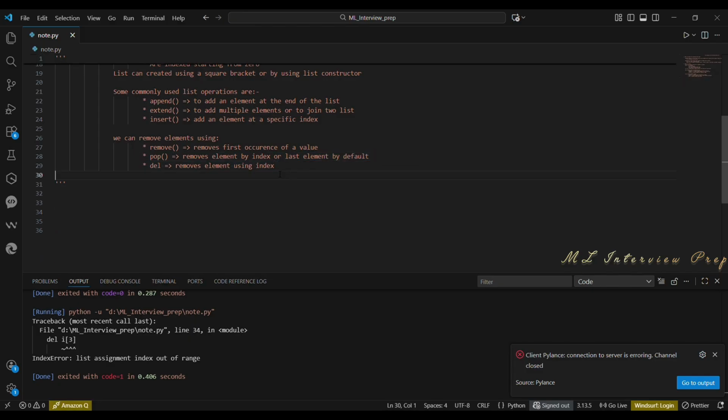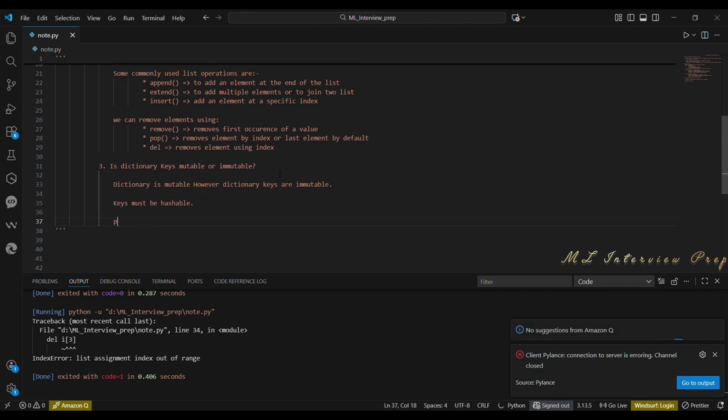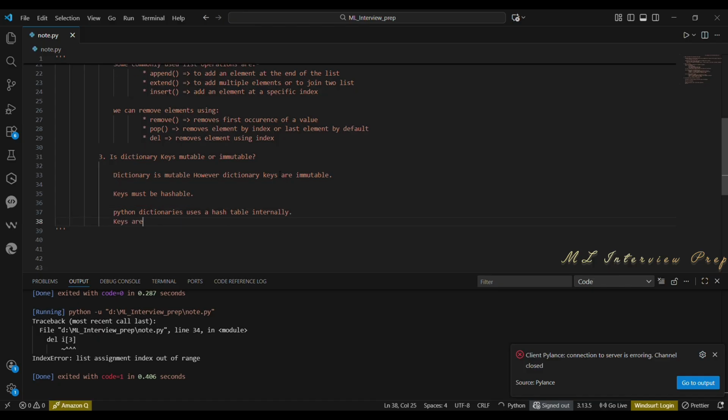The next question they asked me was, is dictionary key mutable or immutable? Dictionary is mutable. However, dictionary keys must be hashable, which means they must be immutable. Now you will be wondering, what does keys must be hashable mean? Python dictionaries use a hash table internally. Keys are converted into hash values, so Python can quickly find the corresponding value. If a key could change, its hash would change, and the dictionary would break.